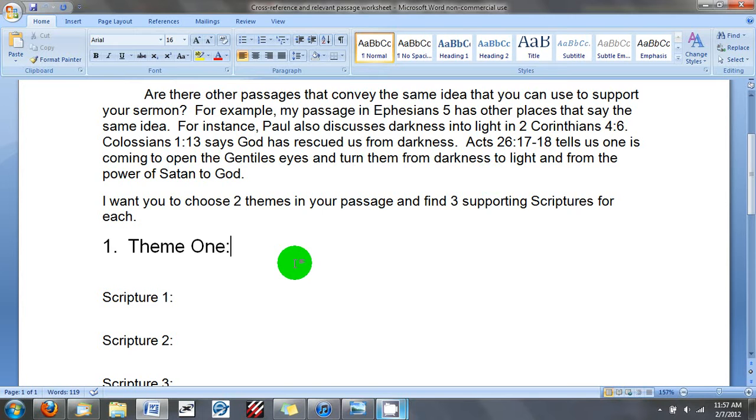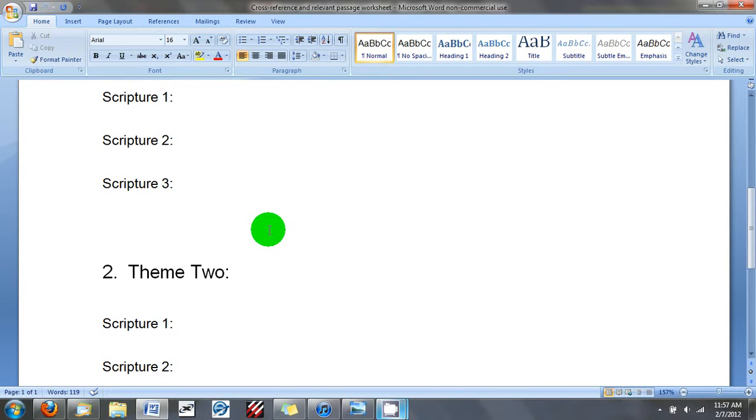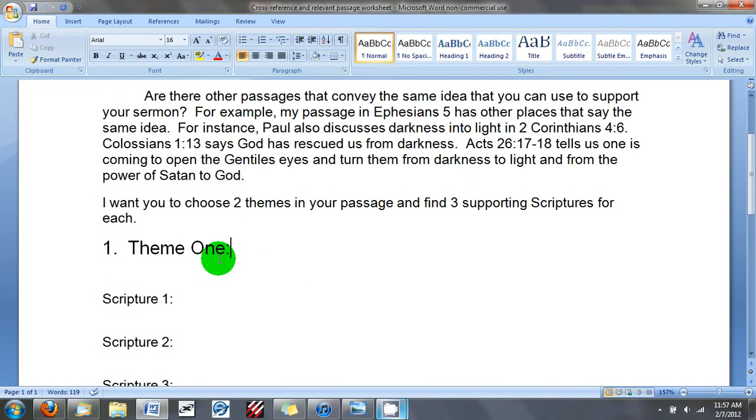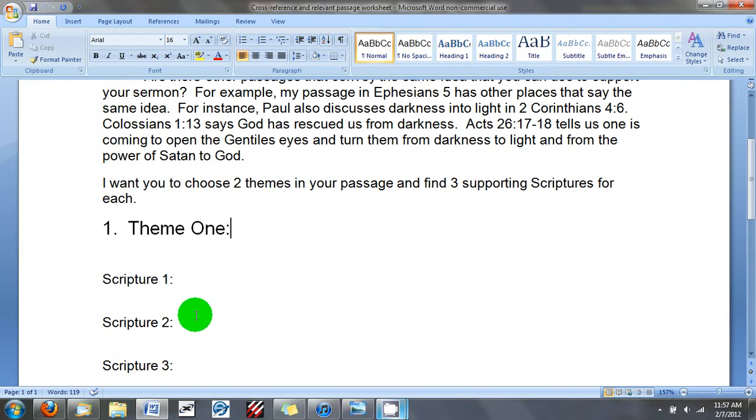So what I want you to do is pick out two themes, theme 1, theme 2, and I want you to find 3 scriptures that back up that theme. Now, for some of you, it'll be easy to do because your passage will have a lot of scriptures that you already know from memory. One way to do this assignment is to look at the cross-references in your study Bible. Those are the little notes written down the middle.